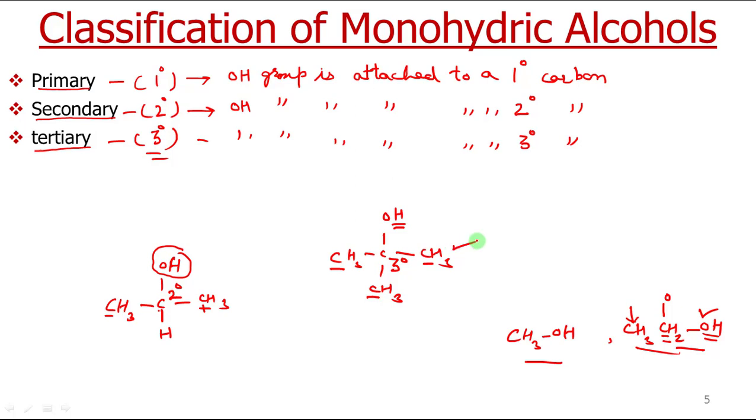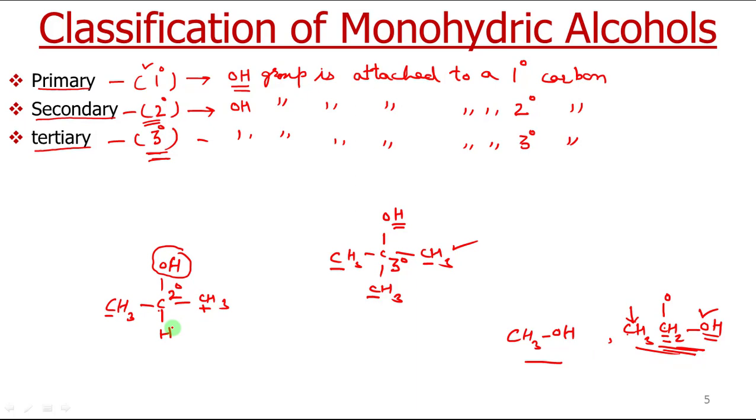Now this classification is based on what? It is based upon the thing that we will see the OH group is attached to which carbon. If it is attached to a primary carbon, we will call it a primary alcohol. If it is attached with a secondary carbon, we will call it a secondary alcohol. If it is attached with a tertiary carbon, we will call it a tertiary alcohol, like this. Now this carbon is attached to only one carbon atom, so we will call it a primary carbon atom. So this alcohol, ethanol, is a primary alcohol.